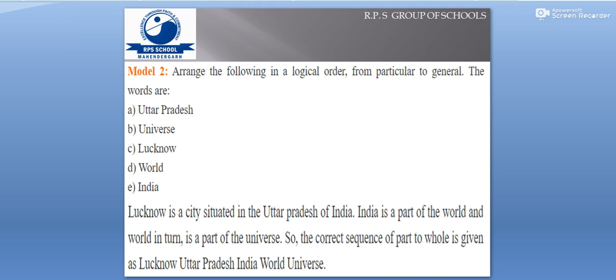So how can you arrange the things from particular to general? Obviously, first of all, Lucknow comes. Lucknow is a city which is situated in Uttar Pradesh. Uttar Pradesh is in India. India is a part of the world, and the world is a part of the universe. So the correct sequence, part to whole, is Lucknow, Uttar Pradesh, India, world, universe. That's the right answer.